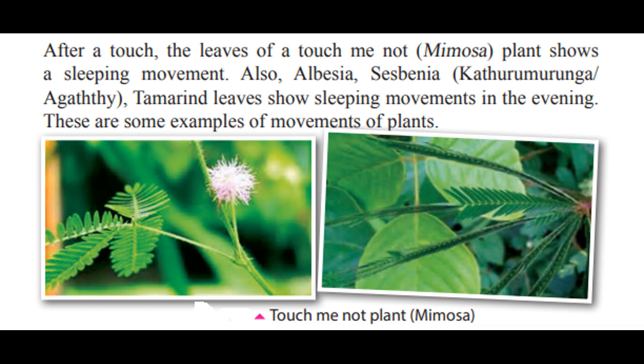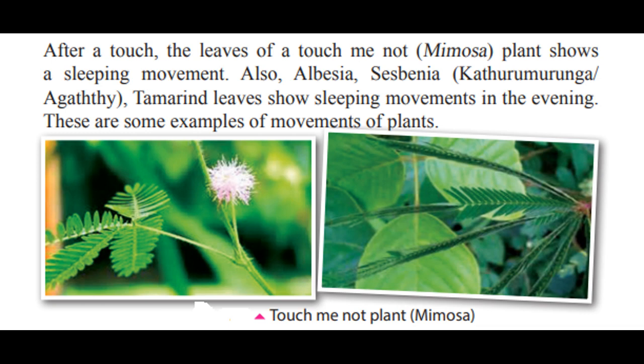Not only the mimosa plant, there are other plants like Albizia, Sesbania. Sesbania means the katirumurunga plant, the green leaf that we eat, right? And tamarind, those leaves show sleeping movements, but not when touched, during the evening. It depends on the intensity of sunlight. So the mimosa plant and these Albizia, Sesbania and tamarind plants show sleeping movements.